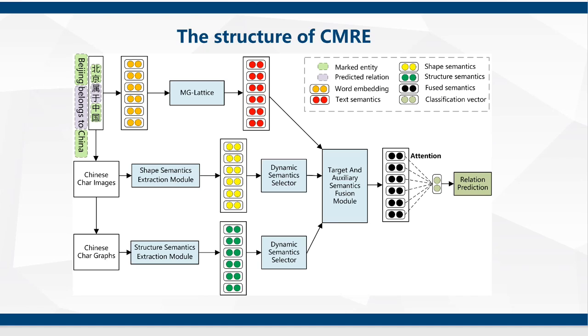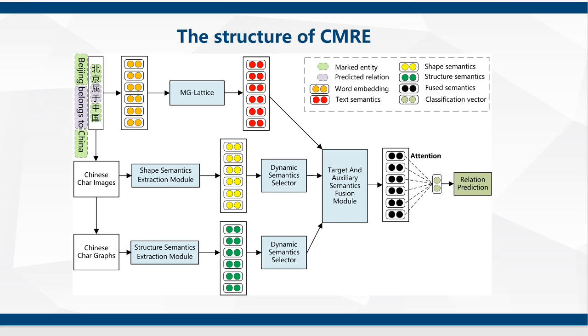In general, our model extracts text semantics, Chinese character shape, and structure semantics for fusion and extraction of relation. In the text semantic extraction module, we use MG lattice as the core, which can effectively deal with Chinese ambiguity.